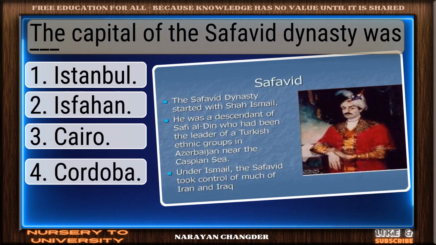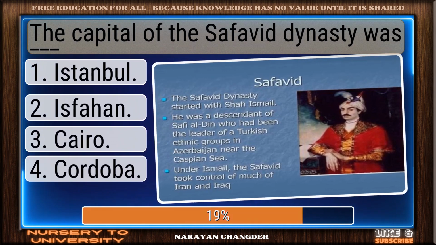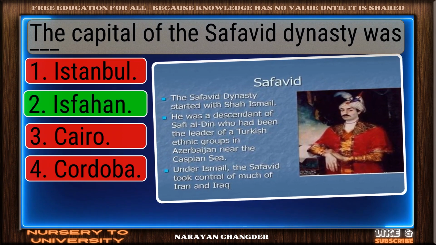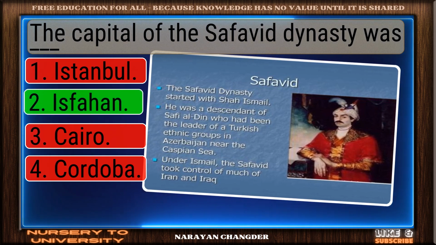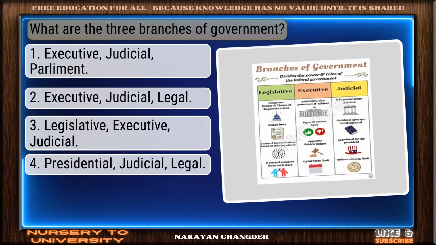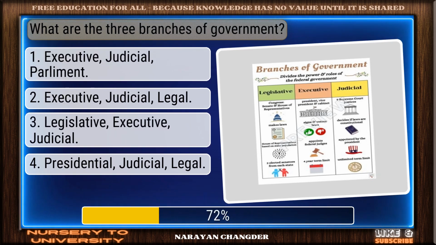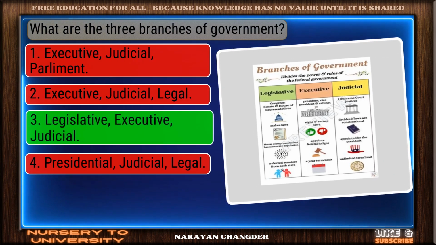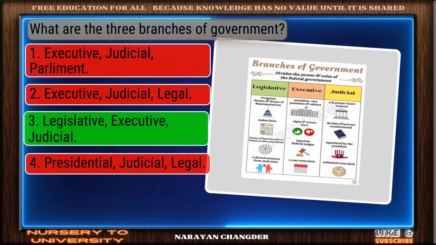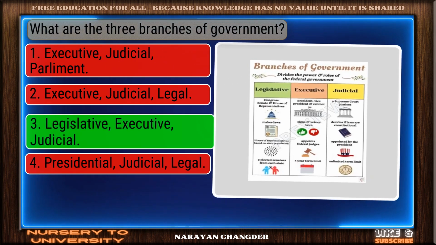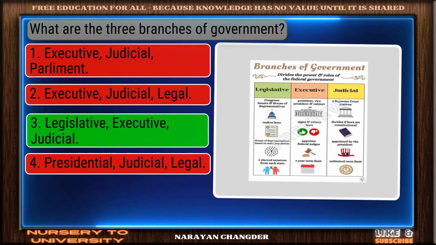The capital of the Safavid dynasty was Dash. Exactly. Isfahan makes sense and it is the right choice. What are the three branches of government? Clear logic. Your choice legislative, executive, judicial is sound and 100% true.